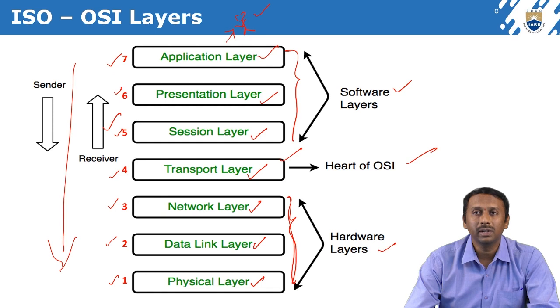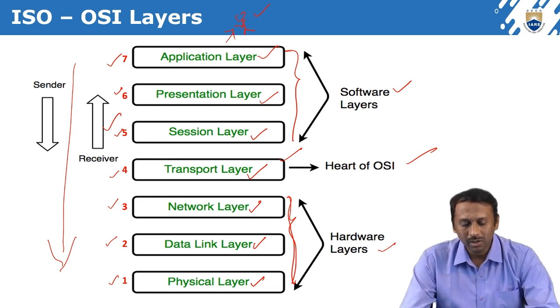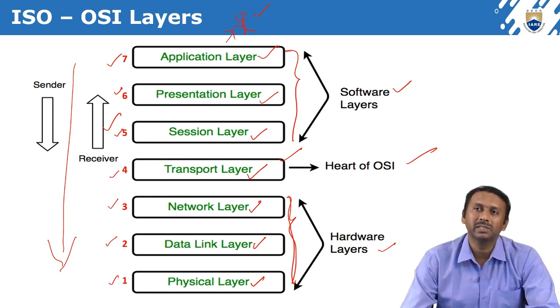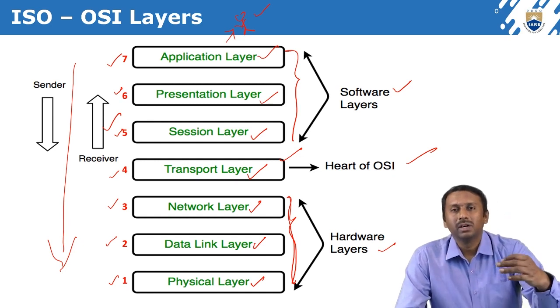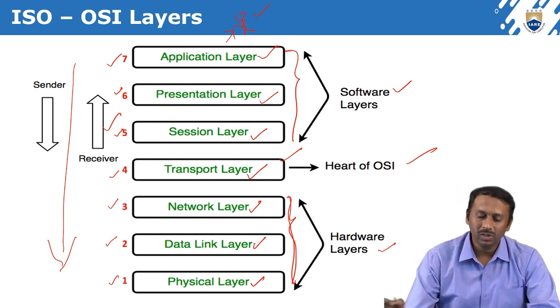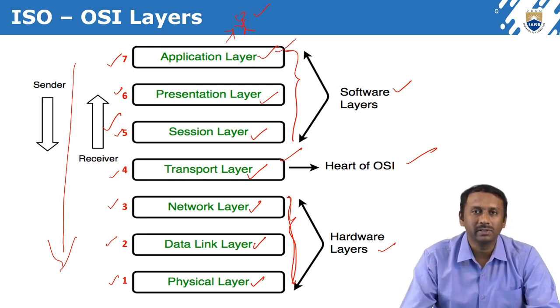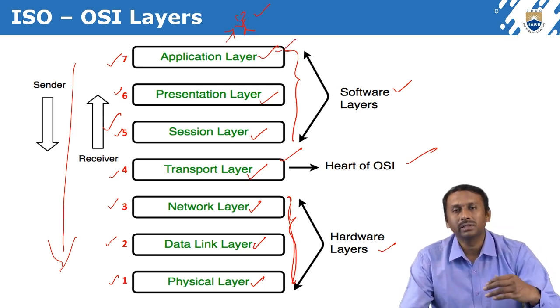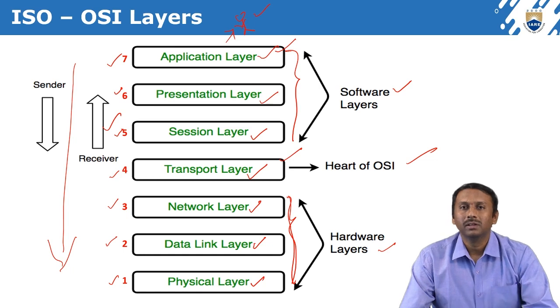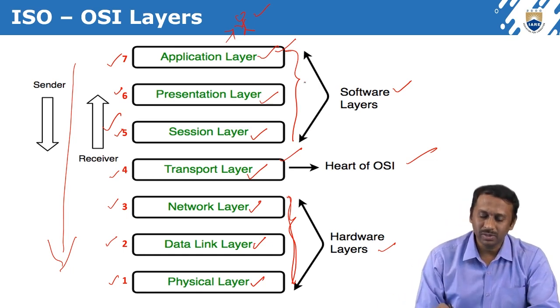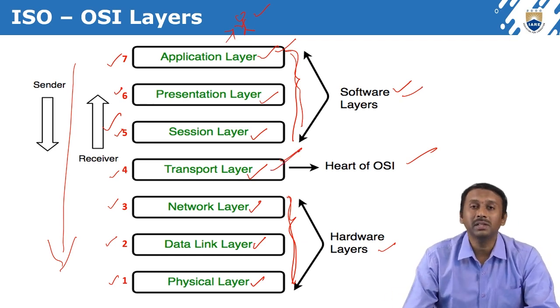The top three layers, application, presentation, and session, we can call software layers, because those are user interface layers. The application layer is completely a user interface layer, and the impact of the next two layers is also high there. That is why we call these software layers. The transport layer plays a very important role.